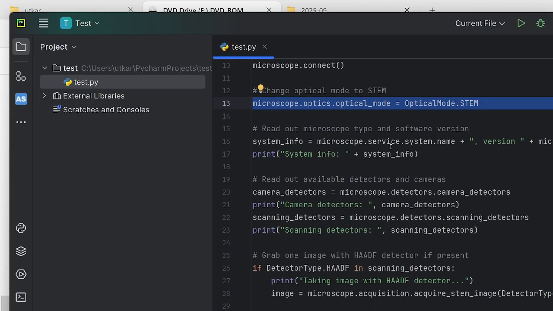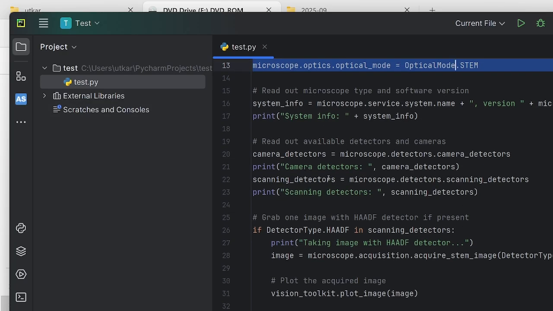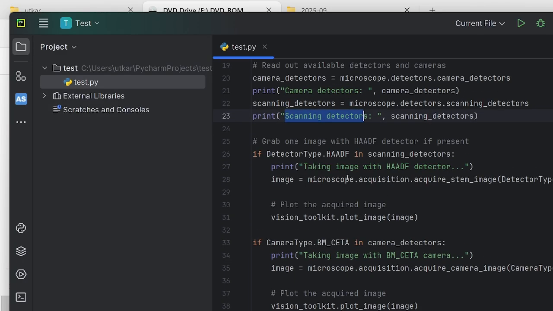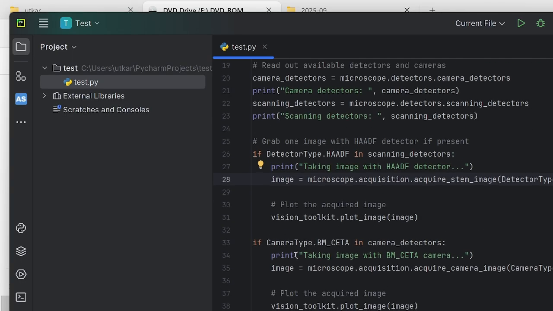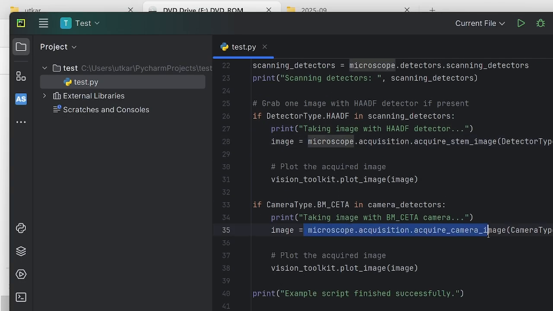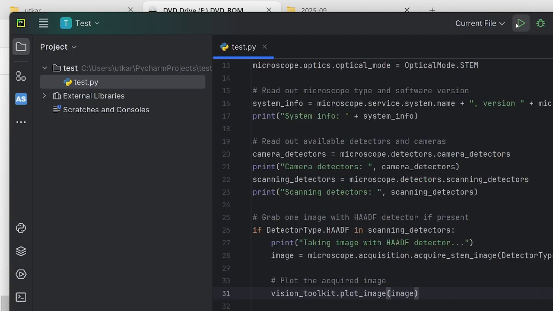And after setting it to the STEM mode, we can also print the type of the camera detectors we have on the system, the scanning detectors we have, and here we acquire an image using the HAADF detector with 1024 resolution and 50 nanosecond per pixel of exposure. And same for the CETA camera. So let us just run this code.